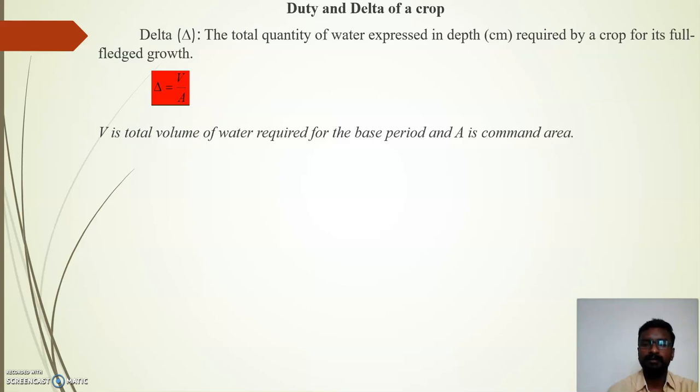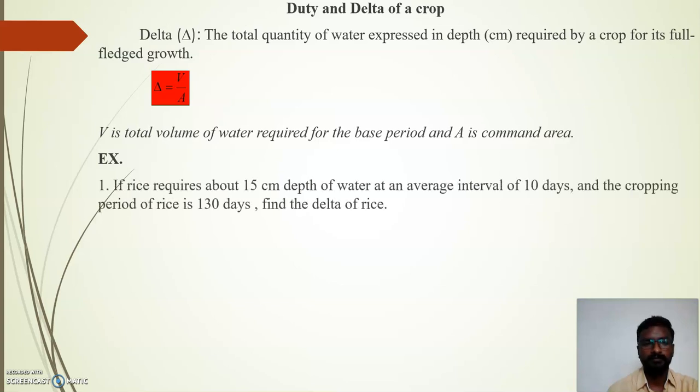The command area is the area to which we need to supply or apply water, suppose around 50,000 hectare or 10,000 hectare. That entire area is the command area, where we need to supply a specific amount of water through the canal. If we know the command area and the volume of water required for the base period, we can find out the depth of the water. Here is an example to make this clearer.